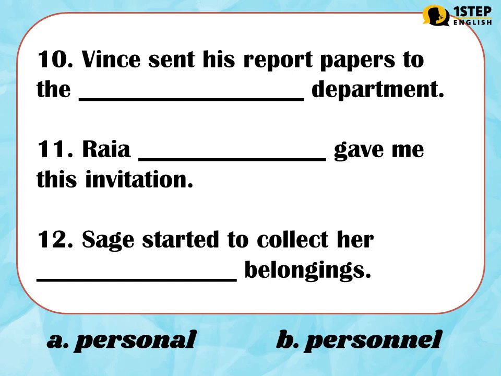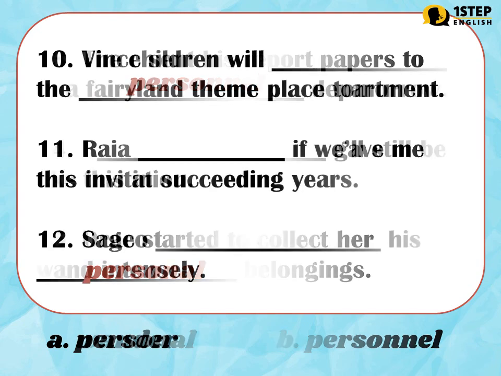Letter A. Personal. Letter B. Personnel. The correct answers are: number 10, letter B. Vince sent his report papers to the personnel department. Number 12, letter A. Sage started to collect her personal belongings.